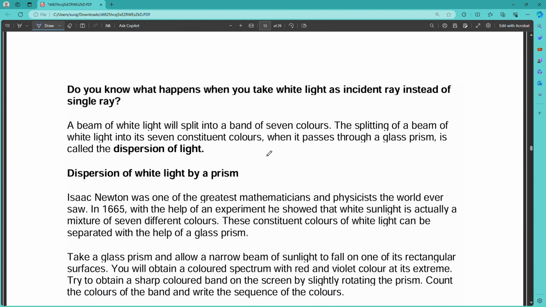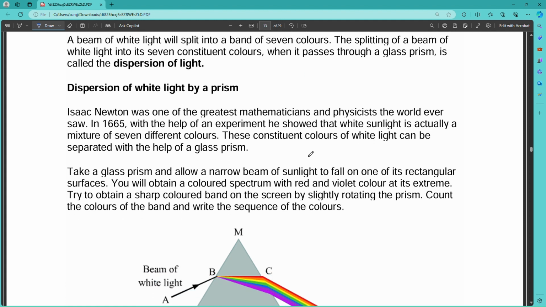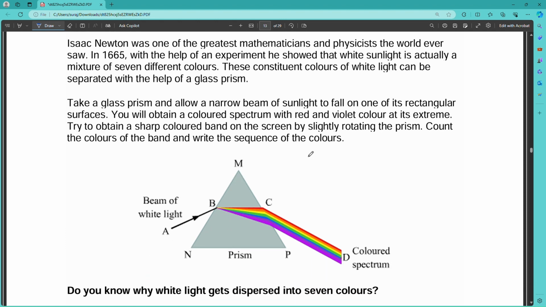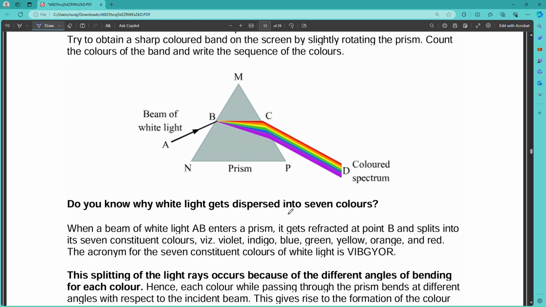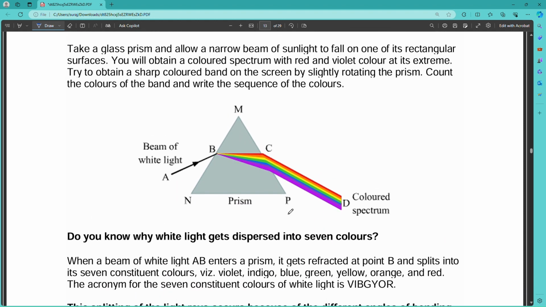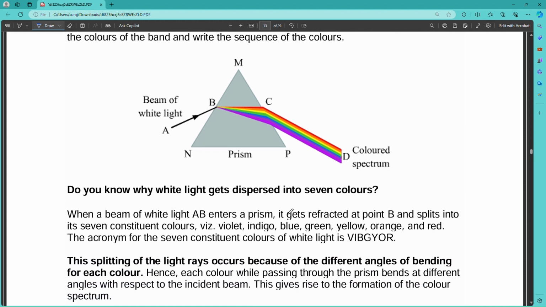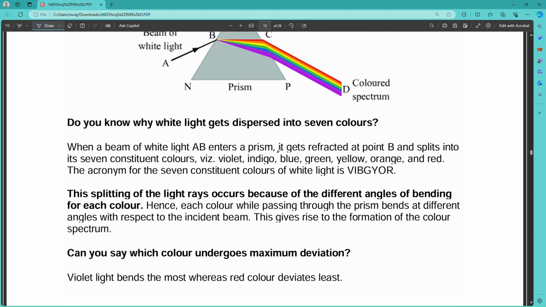Do you know what happens when you take a beam of incident light instead of a single ray? A beam of white light will split into bands of 7 colors. The splitting of a beam of white light into 7 constituent colors when it passes through a glass prism is called dispersion of light. This is due to refraction, because white light consists of 7 colors. When it goes through the prism, the different color spectrums have different wavelengths and frequencies. That's why they get diverted into different angles, and so the white light is dispersed into 7 colors.